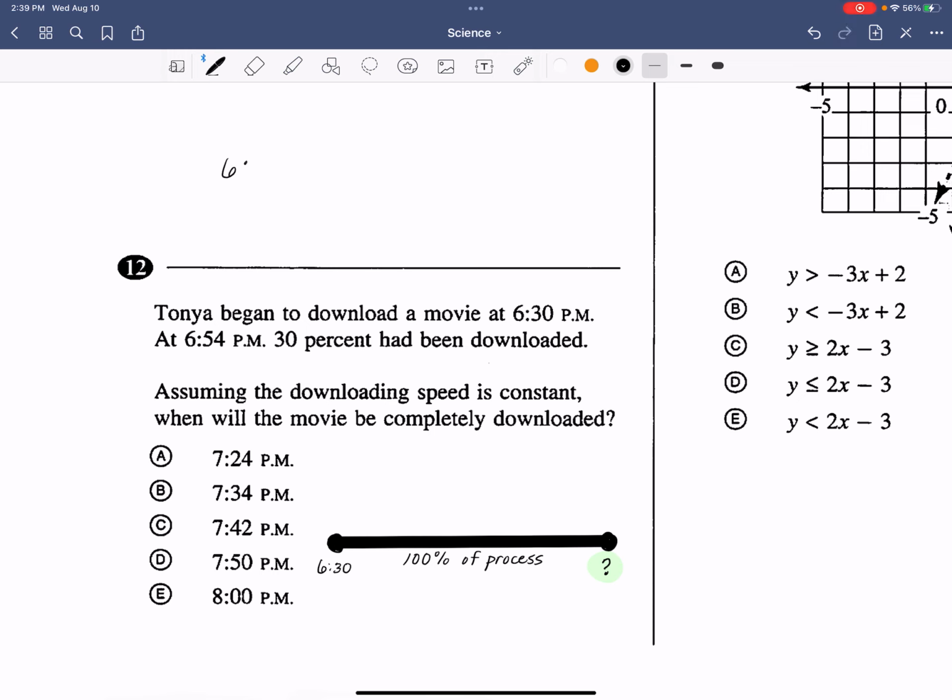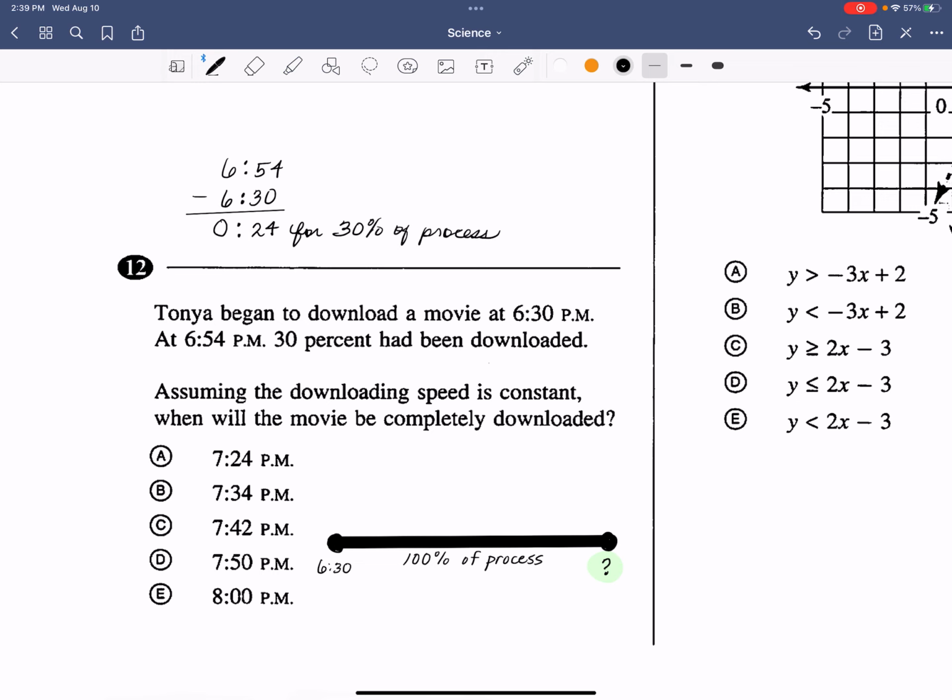So 6:54 minus 6:30. That's almost a third of the movie. Took 24 minutes to download. So 24 minutes for 30% of the process.